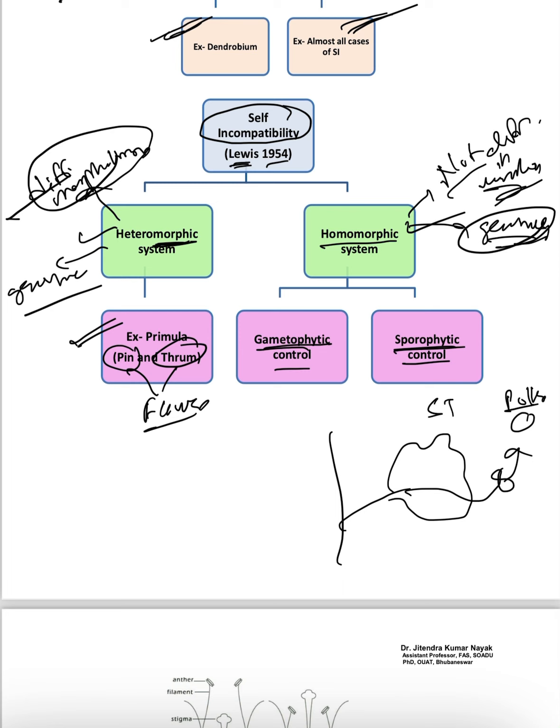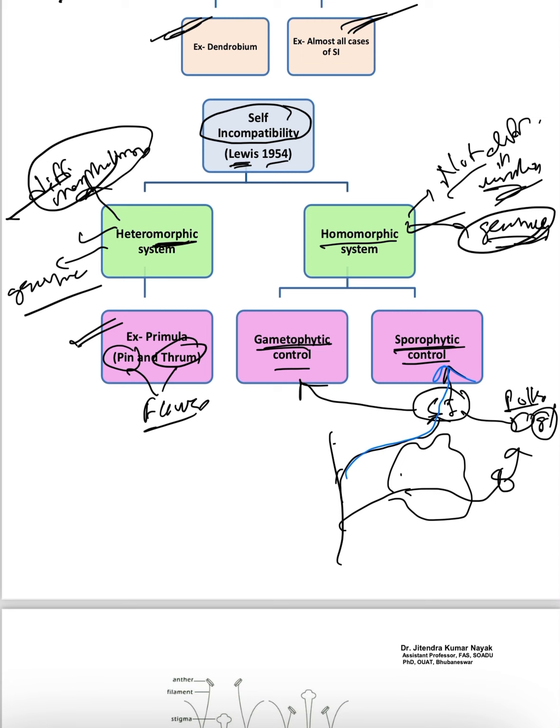If the self-incompatibility is due to the genotype of the pollen, it is called gametophytic control. But if the self-incompatibility depends upon the plant on which the pollen is produced, it is called sporophytic control.